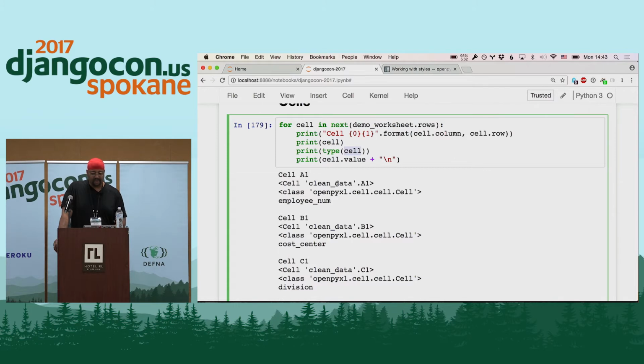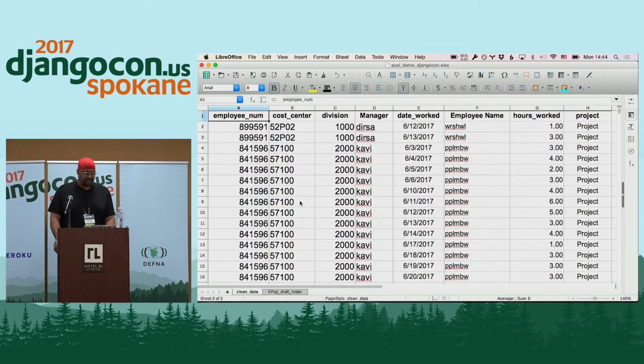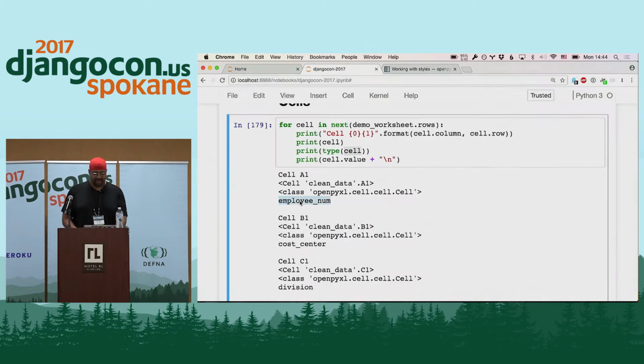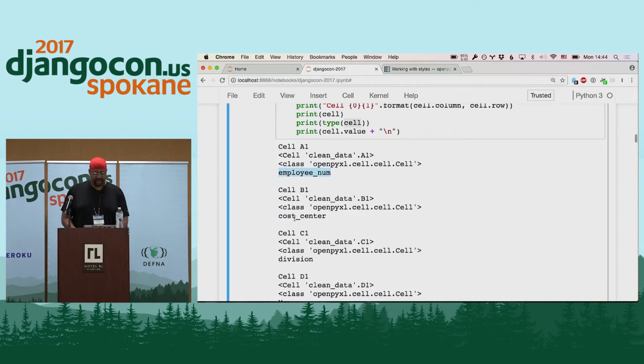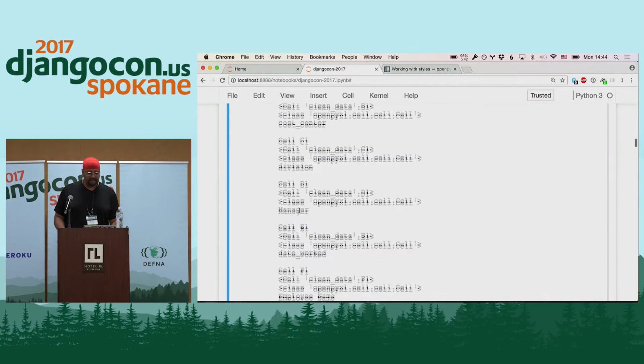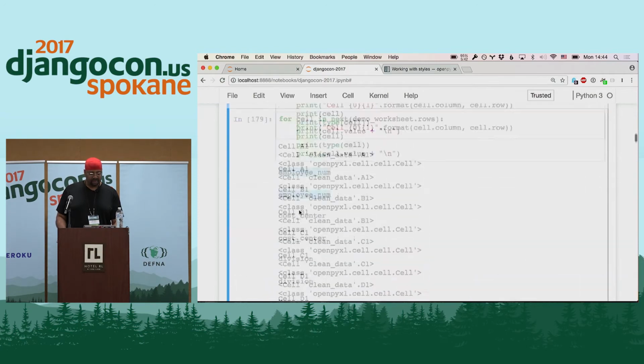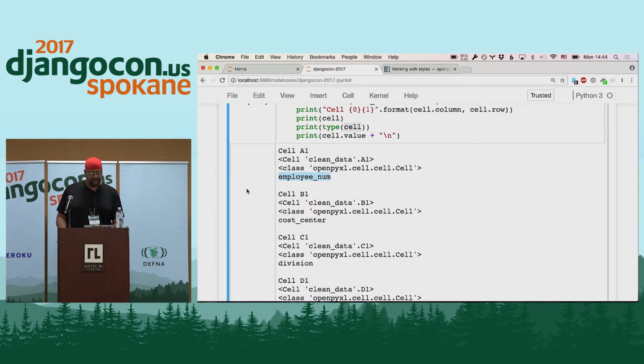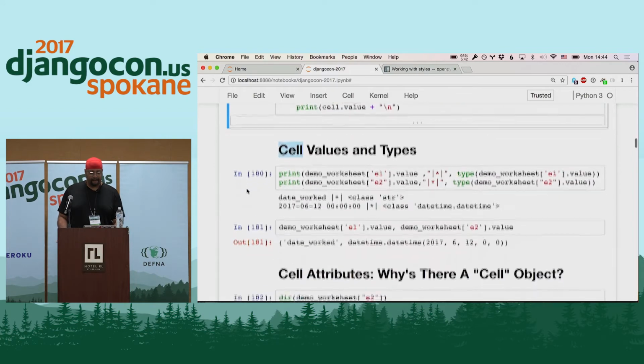So cell A1 from clean data is of the type cell, and the value in it, that last line, shows you what's actually in that cell. When you look at a spreadsheet, that's what you're actually after: the cell value. We see A1, the value is employee num, B1 is cost center, C1 is division. So row 1 holds the headers, and so on and so forth. I just popped off that top row to demonstrate that.